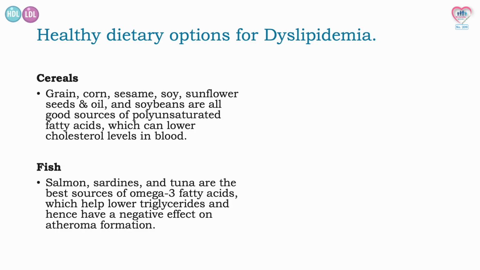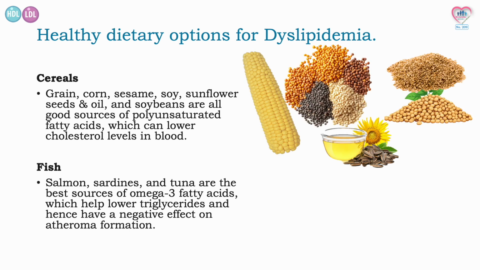So the healthy dietary options that help to maintain a healthy balance of fats are cereals, grain, corn, sesame, soy, sunflower seeds and oil, and soybeans. These are all good sources of polyunsaturated fatty acids, which can lower cholesterol levels in blood.